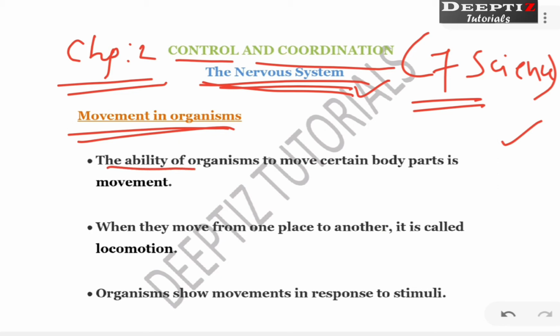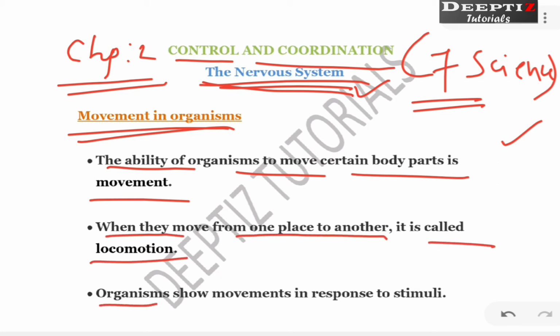Now the ability of an organism to move certain body parts is movement. When they move from one place to another, we call it locomotion. Organisms show movement in response to stimuli. Stimuli means the reason which causes a change in your body. If you touch a hot object, you withdraw your hand, right? That hotness or the hot object is the stimulus which caused a movement. What is the movement? Withdrawal of your hand. So anything which causes a change.